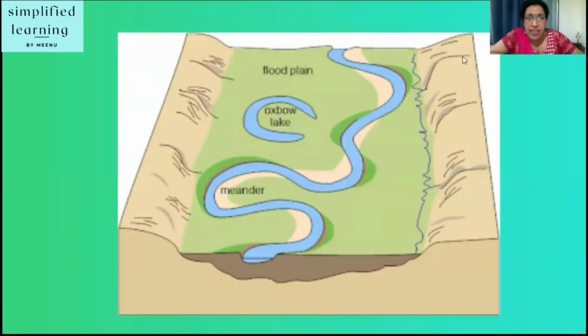Meanders form a snake-like pattern as the river flows across a fairly flat valley floor. The position of the curve changes over time. A river rarely flows in a straight line. It will bend around something in its course, for example, a tree or a hard rock. This results in areas of slower and faster water movements.